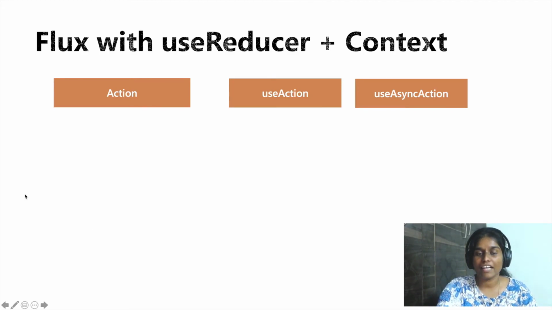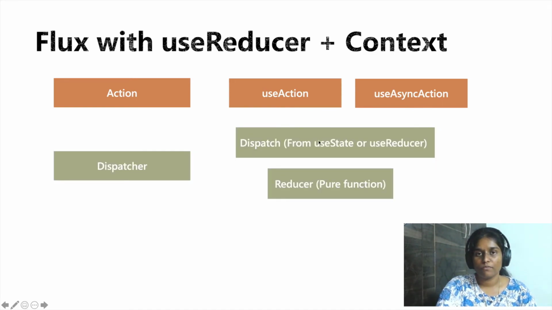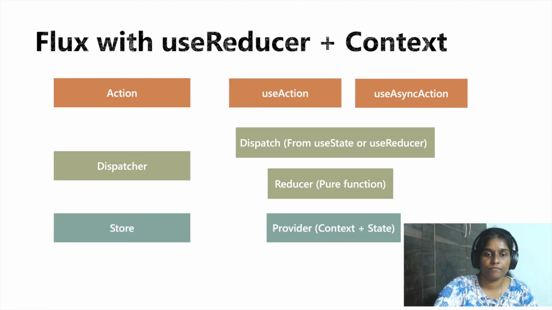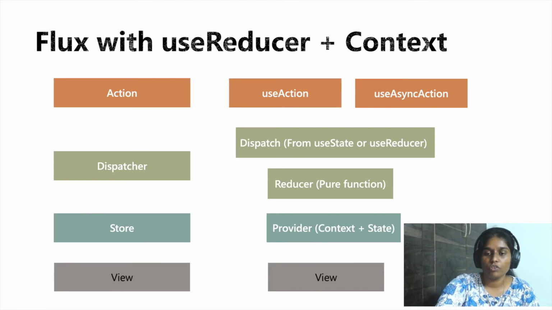Now we can imagine the actions of the Flux as the use action or the async action hooks, which usually decorate the functions dispatching the actions. Your dispatcher is nothing but the dispatch or set state function you get from the useState or the useReducer hooks, which along with the reducer function will now have the knowledge of how to update the state values. Finally, you will have your store, which is stored in your provider HOC component, which internally stores the value in a context. And finally, your view just remains the same by reacting whenever the value in the context changes.